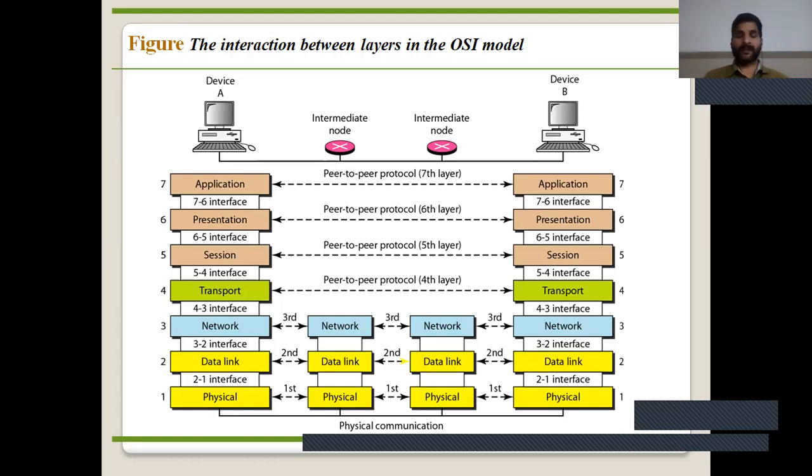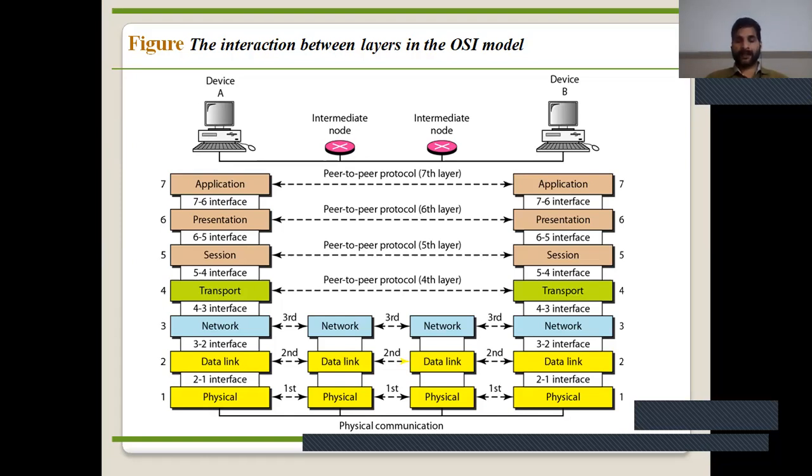Now the second function, representation of bits. It means defining the type of encoding. Which type of encoding is used is decided in the physical layer. Now, the next characteristic of the physical layer, data rate. What is the meaning of data rate? Data rate means bits transmitted per second. The number of bits sent each second is known as the data rate, and it is a characteristic of the physical layer.